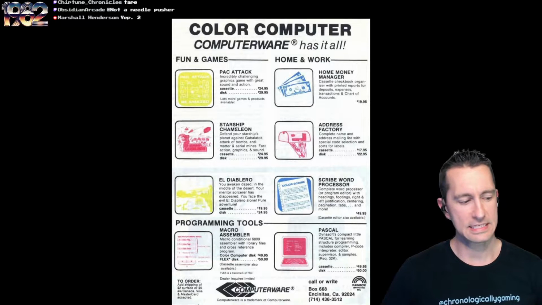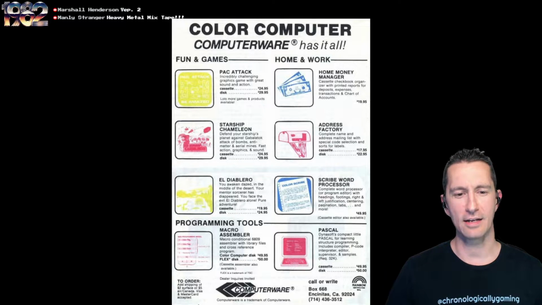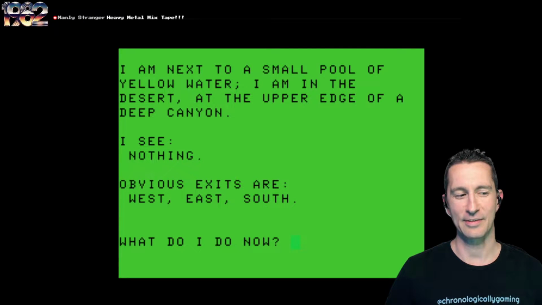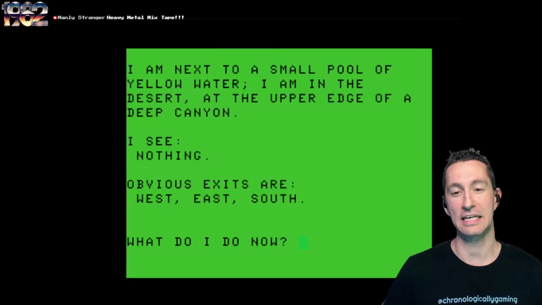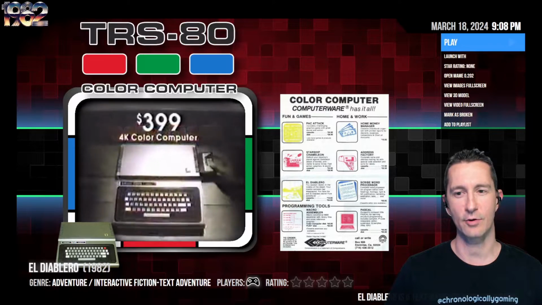So this one is ComputerWare's 7th game that we played so far on the show. You can see they have both fun and games and home and work, and El Diablero. You awake in the middle of the desert. Another middle of the desert text adventure game? Okay. Your mentor sorcerer has disappeared and you face El Diablero alone. Pure adventure. And another one here at the top, same thing. Awake in the desert shows us our prices with a few other games we've seen so far too. Yes. We need a heavy metal mixtape for the last one. And there's the example of the screenshot. El Diablero, with a cool name, is simply just another text adventure game.